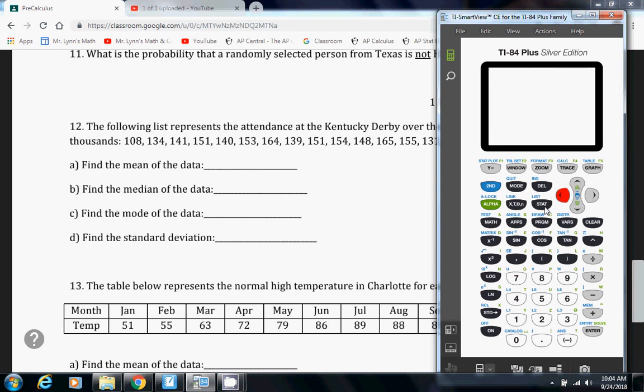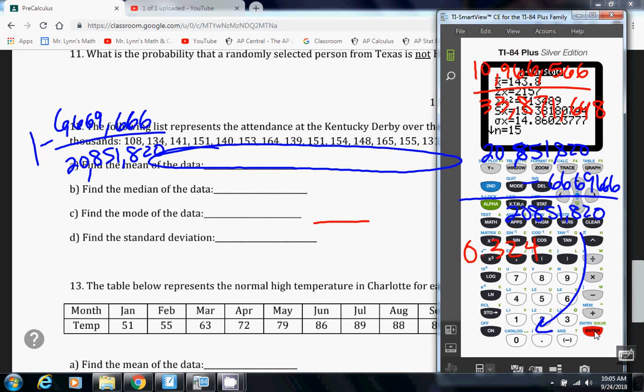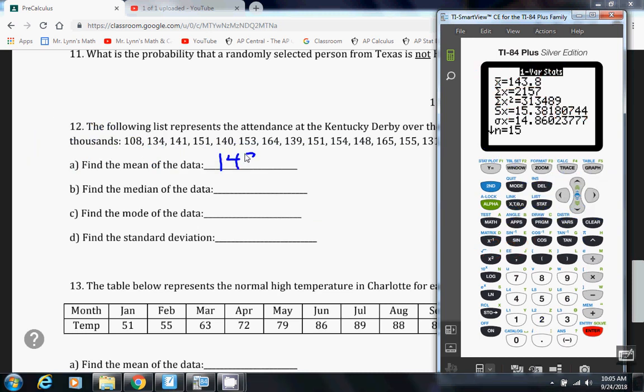You click on Stat, then click on Calc, so move over to the right, and hit Enter where it says One Variable Statistics, the very first option. And assuming you plugged it in L1, which you should have, you just go down to where it says Calculate and hit Enter. So the mean is the very first number we see there, 143.8. The standard deviation is the one that starts with an S, so 15.382.